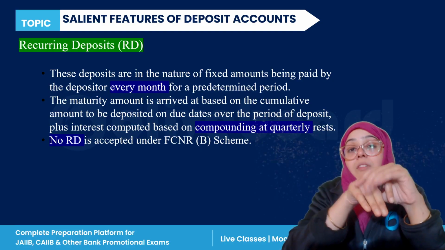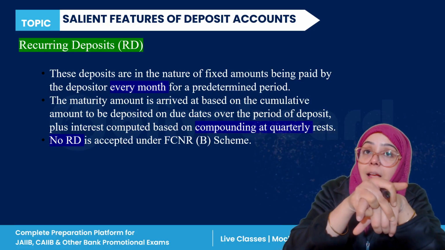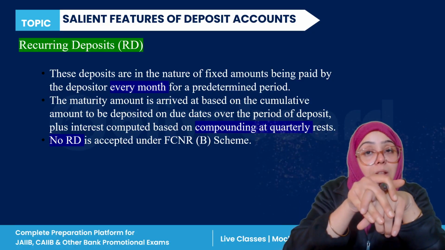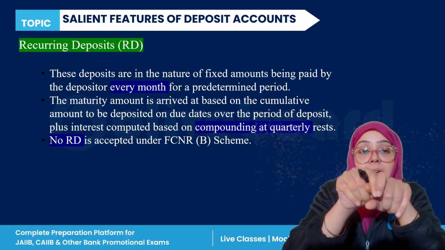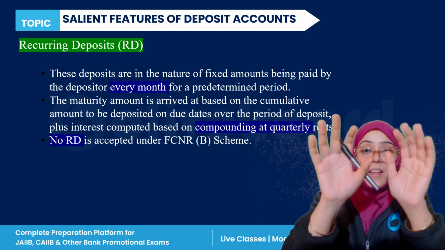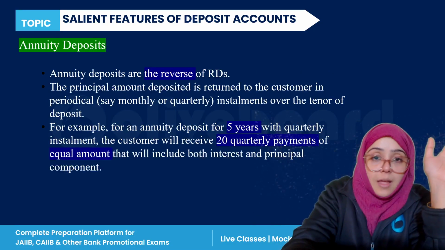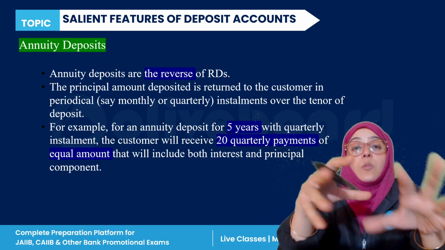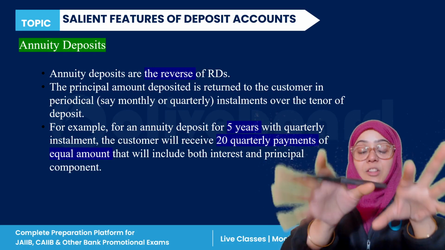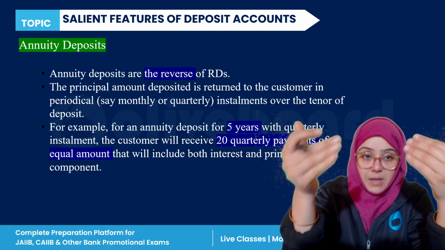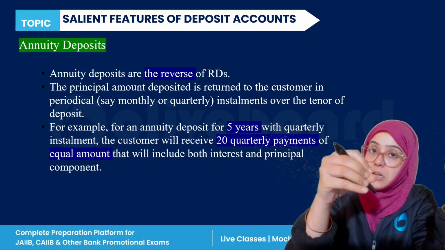Clear? So we have discussed the current account and savings account, who is eligible for opening the current account and who is eligible for opening the savings account, then the BSBDA account, FD account, and recurring account. So these are some salient features of the deposit accounts. Now, annuity deposit is just the opposite of recurring deposit. Recurring deposit means you are depositing money over a fixed period of time.